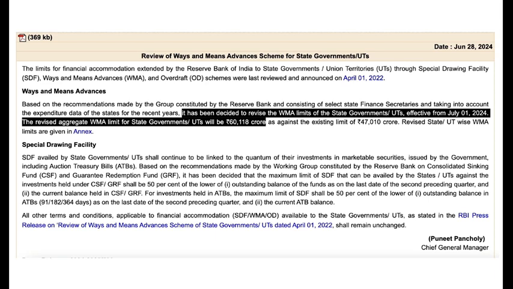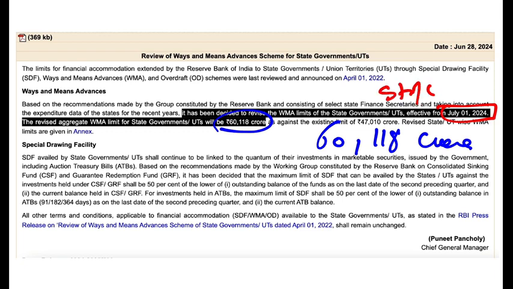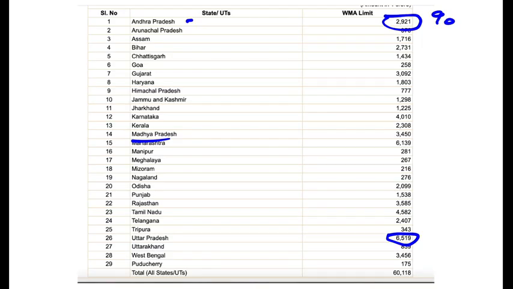And here you can see 60,118 crore. So this is the limit of the Ways and Means Advances, and it will be effective from 1st of July. So all the states of India and union territories of India put together, they can borrow this much money, 60,118 crore, from the RBI under the Ways and Means Advances. And you can see here, the maximum quota is of UP.